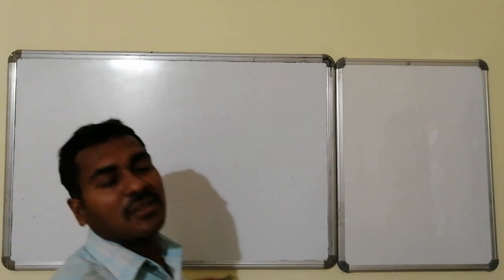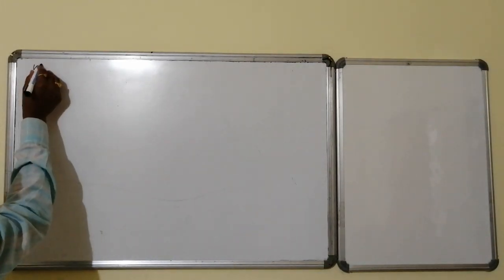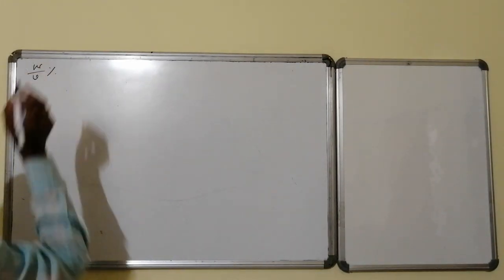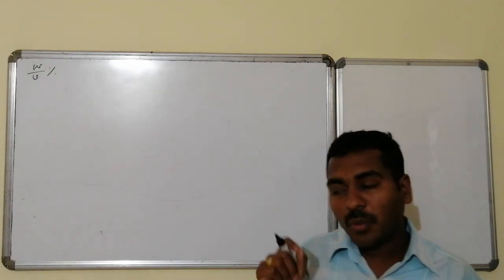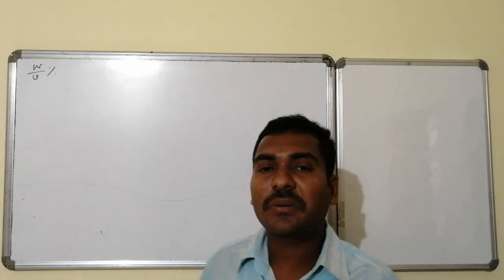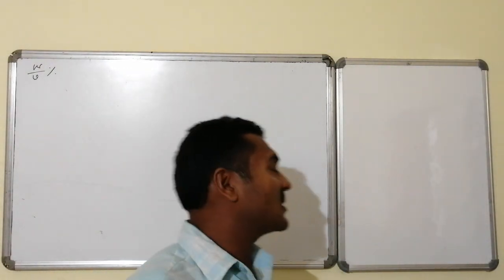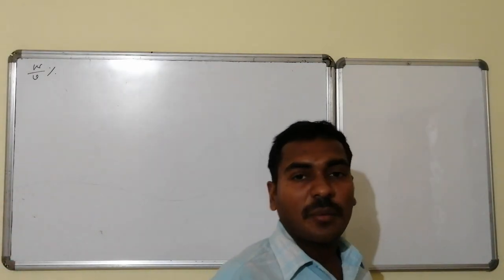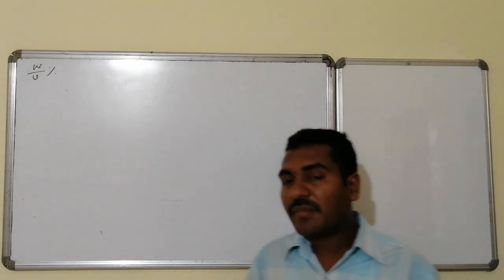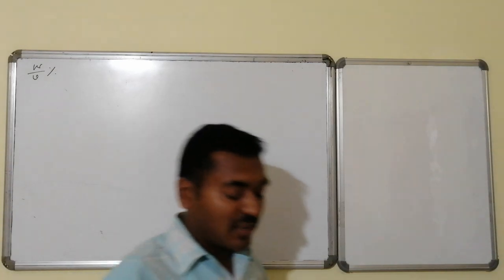The next concentration unit is weight by volume percentage. Now it is represented by weight by volume percentage. Here in this concentration unit, both weight and volume are taken into account. It is not just with respect to the weights, nor just in terms of the volume. Some components' weight is taken and some components' volume is taken. In between them, a new concentration unit is made, and that is weight by volume percentage.